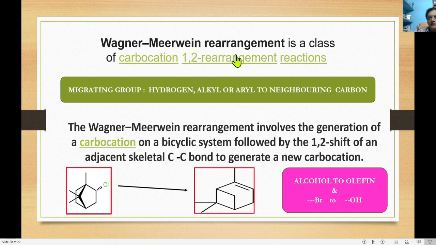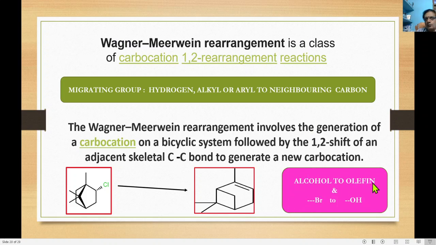Wagner-Meerwein rearrangement is a class of carbocation 1,2 rearrangement reaction. The migrating groups involved in these reactions are hydrogen, alkyl group or aryl group moving to the neighboring carbon atom. The definition here: Wagner-Meerwein rearrangement involves the generation of carbocations on a bicyclic system by a 1,2 shift of an adjacent skeletal carbon-carbon bond to generate a new carbocation. And this conversion is seen in two different aspects in the literature.